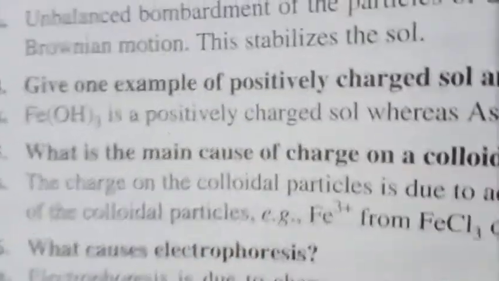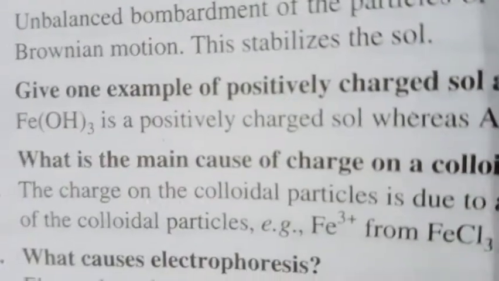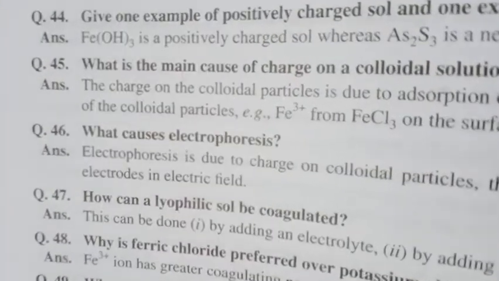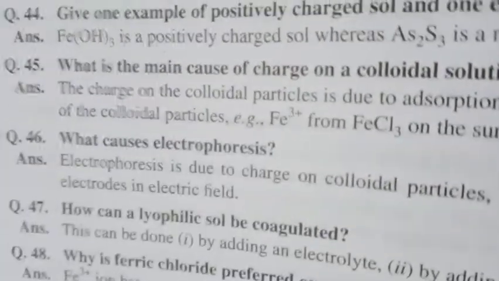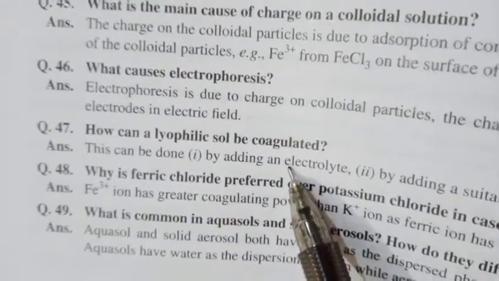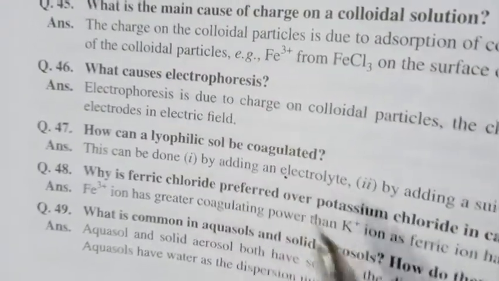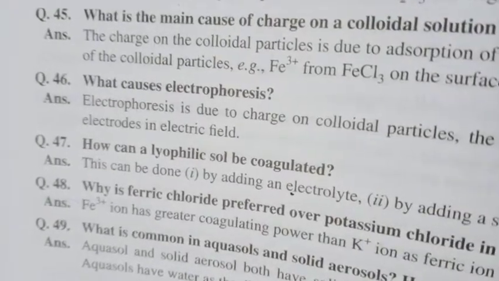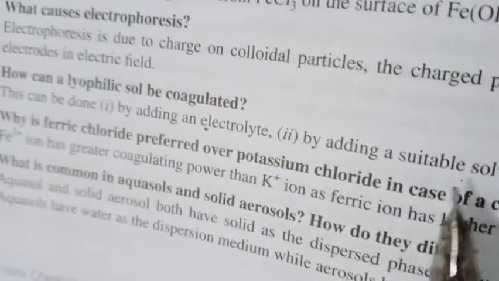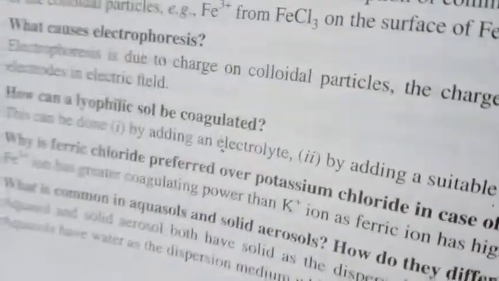How do lyophilic sols get coagulated? The lyophilic sol can be coagulated either by addition of electrolyte, as we know that if colloidal particles have some charge and we add an electrolyte carrying an opposite charge, then the solution will get coagulated, or by adding a suitable solvent, or by doing persistent dialysis, we can coagulate the lyophilic sol.